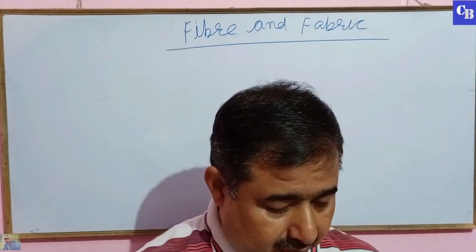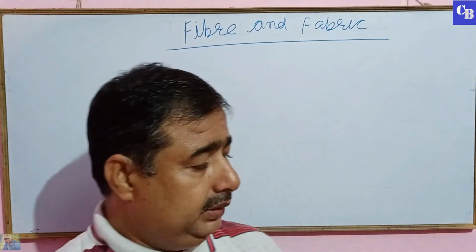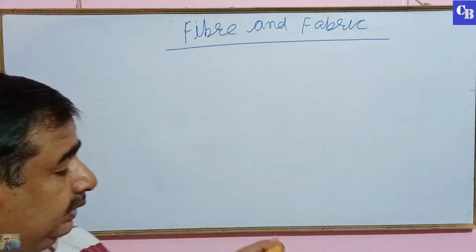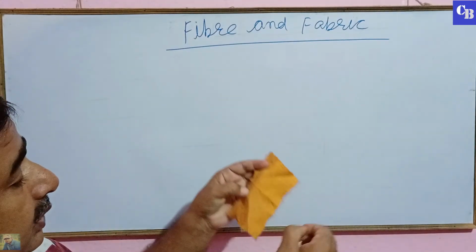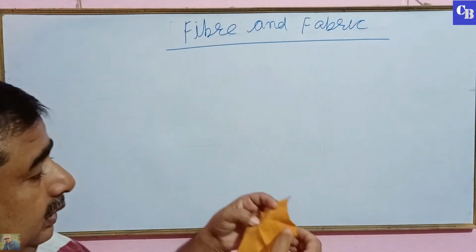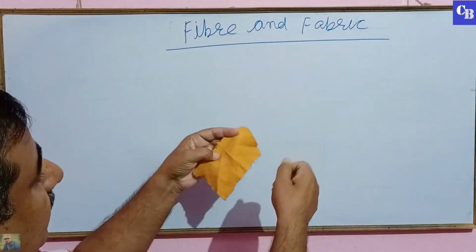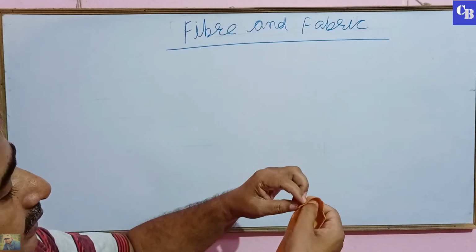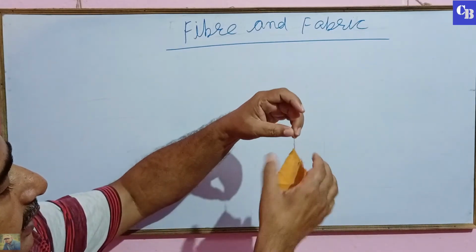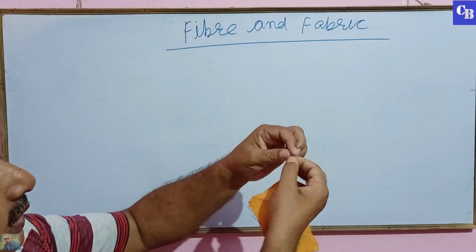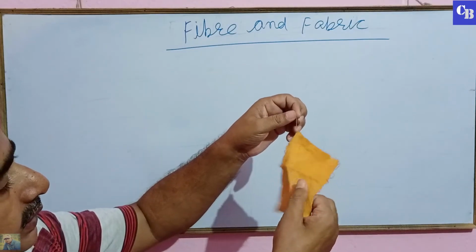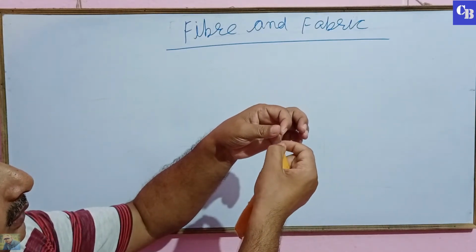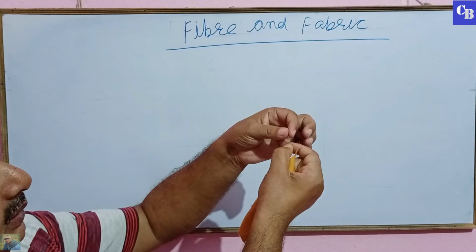Fabric means cloth, and when you pull these cloths, then you obtain thread. These are the threads, and these are the fabric. This is the fabric, a piece of cloth, and this is a thread or yarn.